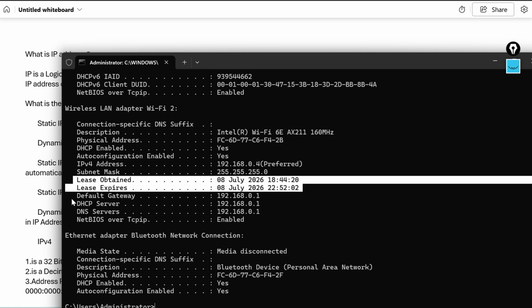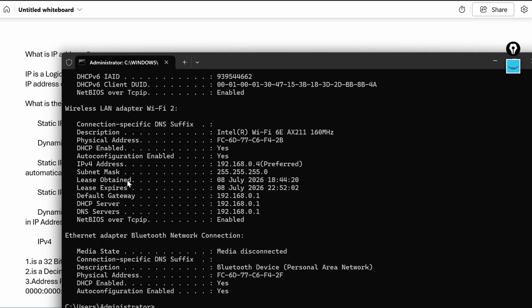Lease obtained and lease expired. If we see these two options, we can understand it is dynamic IP, meaning this IP address was obtained from a DHCP server. Here, see lease obtained: the date is 8th July 2026, 18:44. And the lease expiry is 8th July 2026, 22:52.